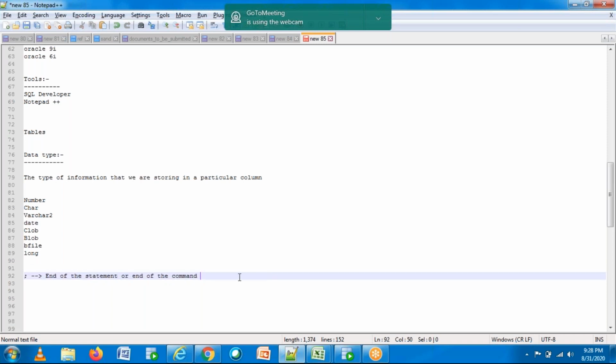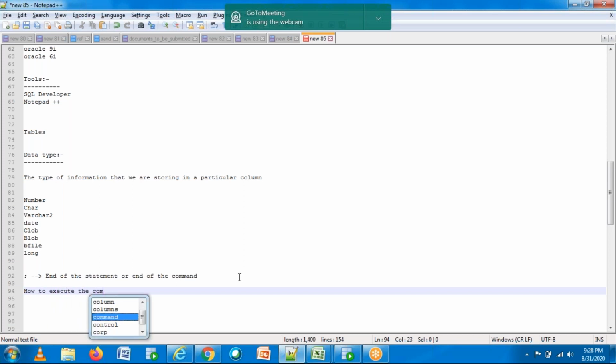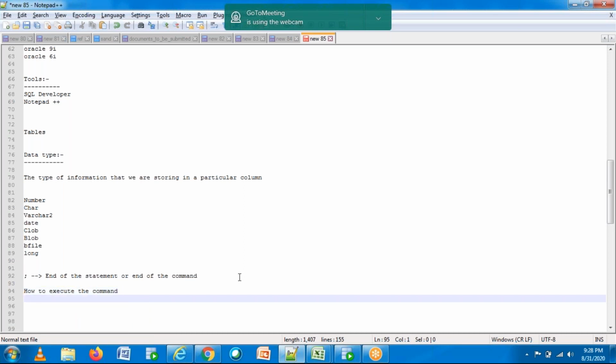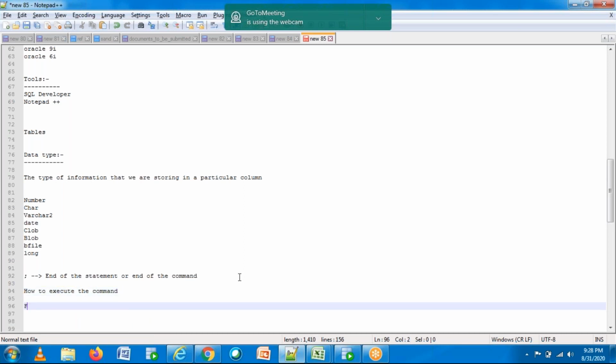Now how to execute a command? There are different ways. One is F9, which is used to execute a single command.